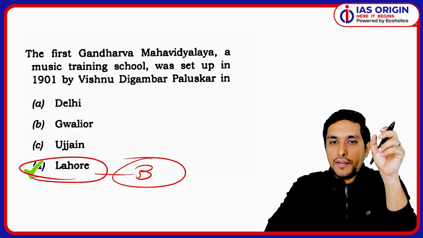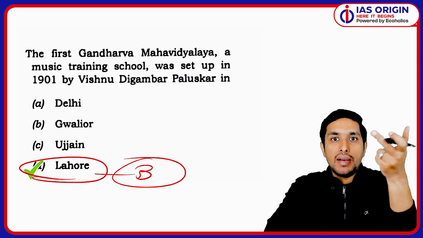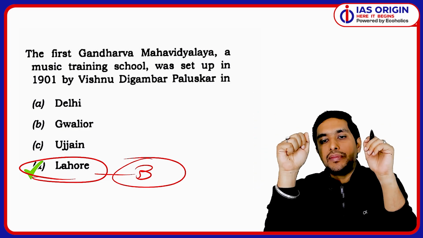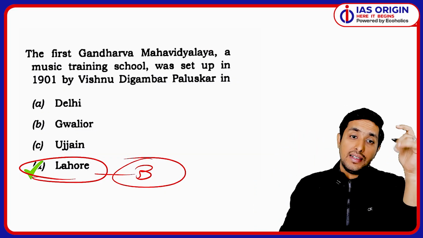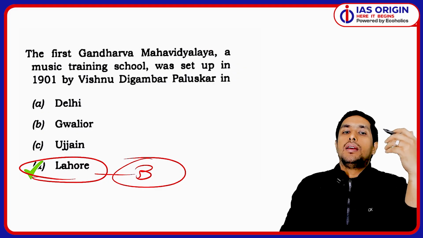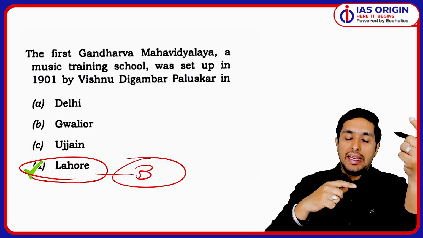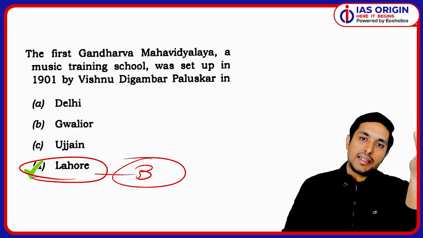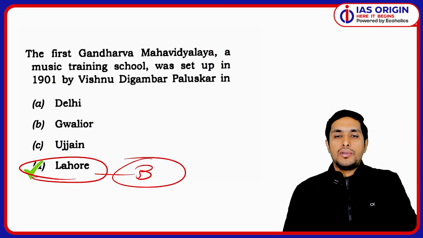And the first Gandharva Mahavidyalaya was established by him at Lahore. Of course there's a very long connection, but that's how it is. Since this school was associated with Shri Vishnu Paluskar, that's why this question is very important in that context. But again, I know most people don't know about these things, so that is absolutely fine.